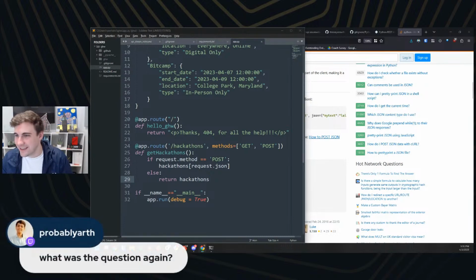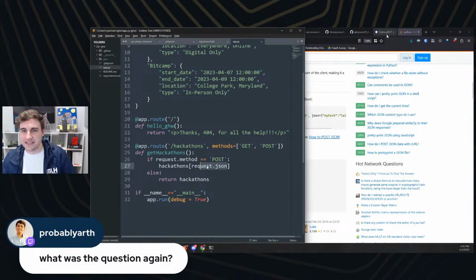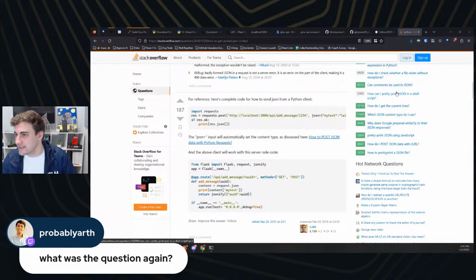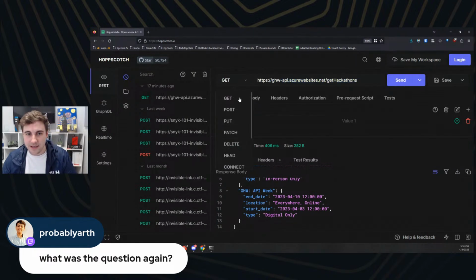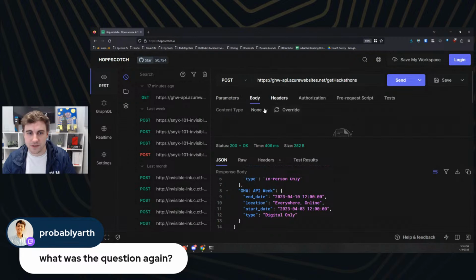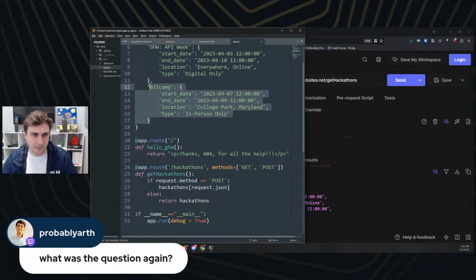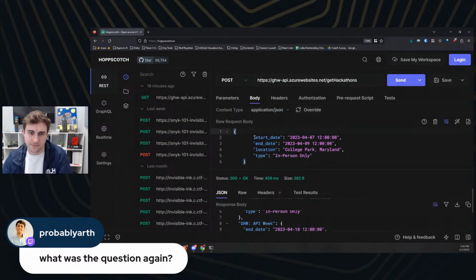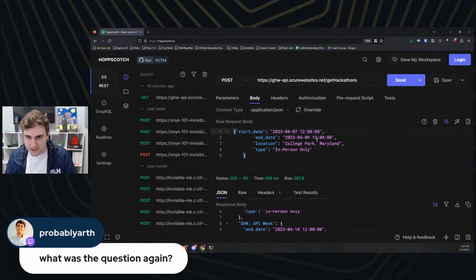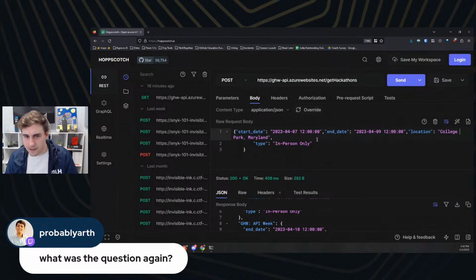The question is, so we know that we're going to send in, and let me actually take a step back here. Let me show you all on Hopscotch what we're going to send in so that you all can visualize this a little bit better. So previously we did a GET request, right? So if we change this to a POST request, and then in the body, we're going to do some application JSON. And I'm going to cheat a little bit here. I'm going to grab this. That's what we want, right? And I'm going to move that down. That's going to be really ugly, but that's okay.